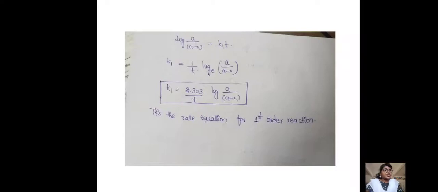Then what about the units? K1, the first order rate constant, is a constant term, so 2.303 has no units. t means seconds. In log A by A minus x, the numerator is a concentration term and the denominator is also a concentration term, moles per liter by moles per liter, so we can strike it off. Finally, K1 is equal to 1 by seconds, that is, second inverse is the unit for the first order rate constant.